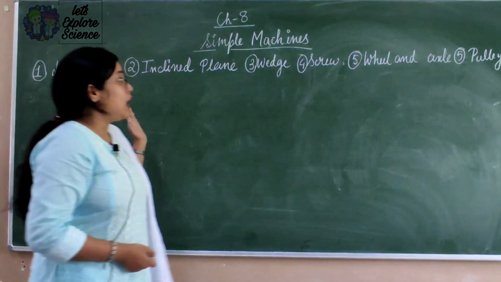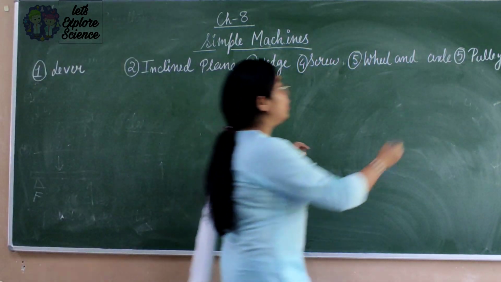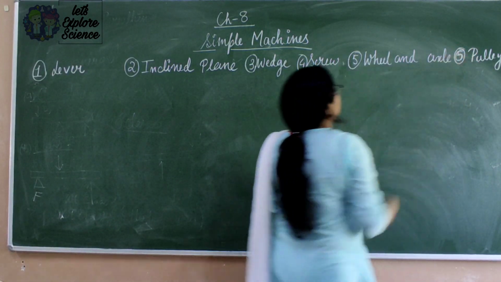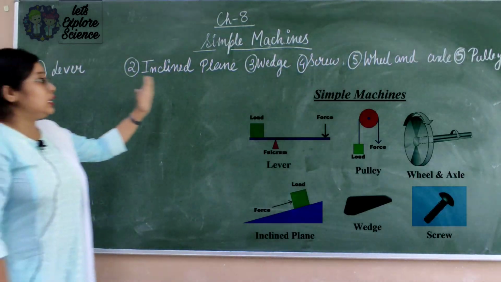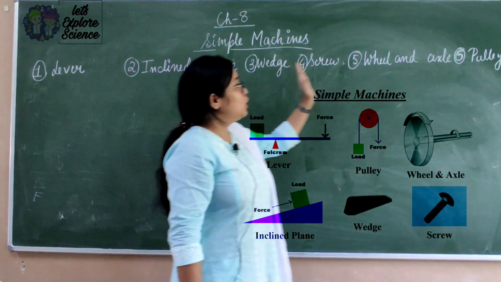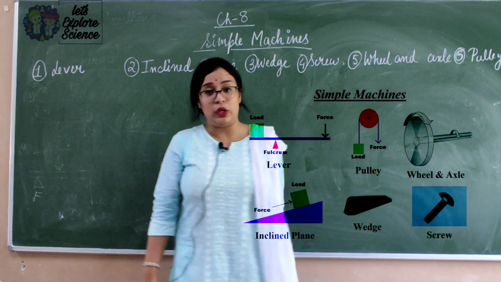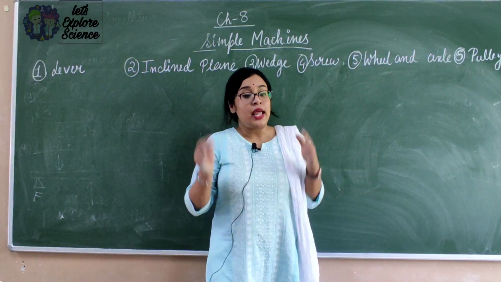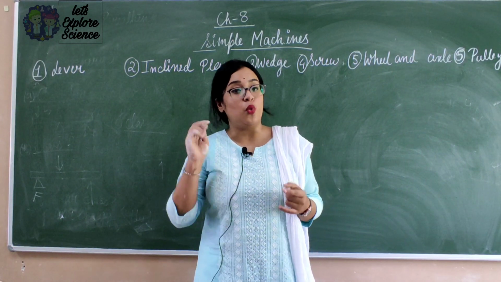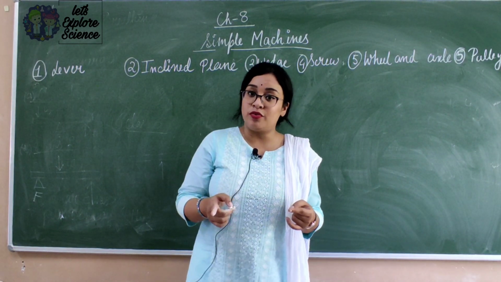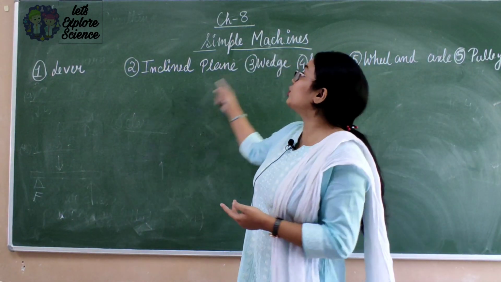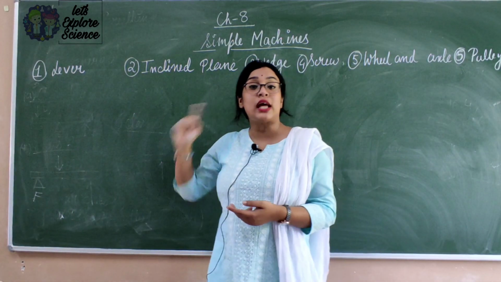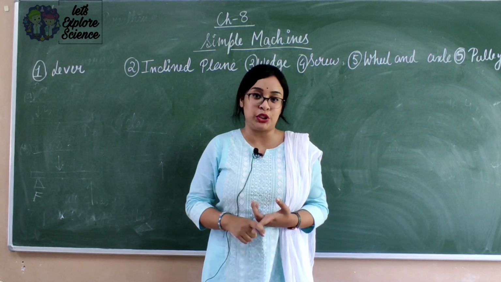So these are the 6 different types of simple machine: lever, inclined plane, wedge, screw, wheel and axle, and pulley. So let us recall. In this video we have understood what is force, different types of forces, what is energy, different types of energy, and most important, simple machine and different types of simple machines.